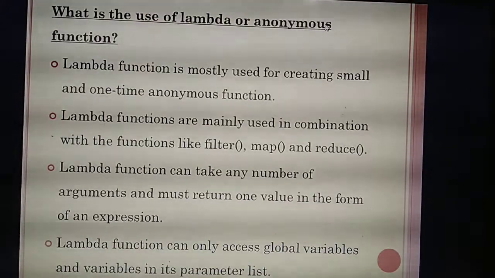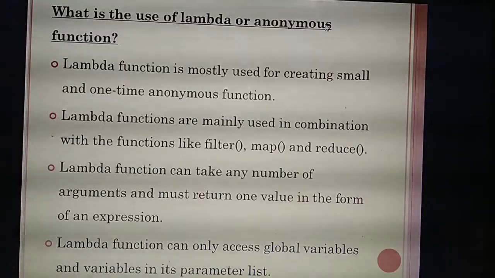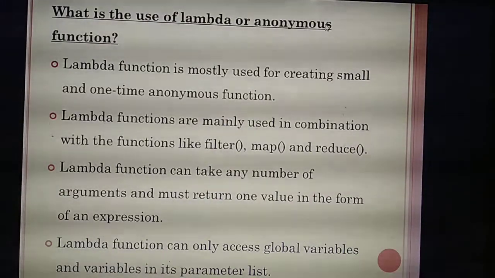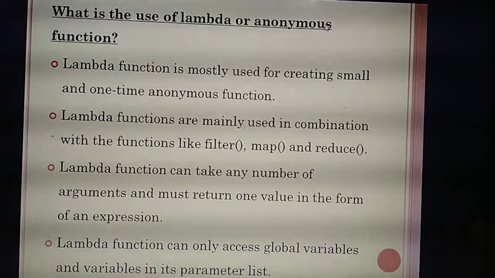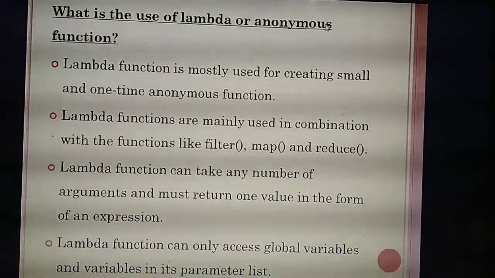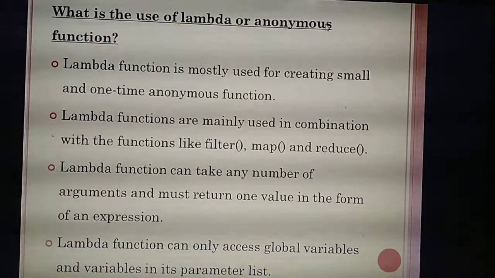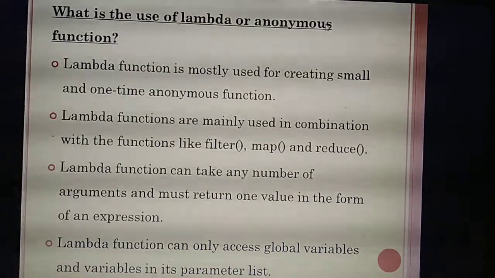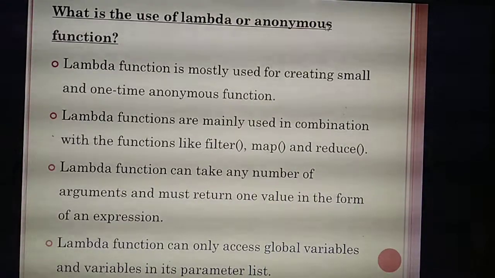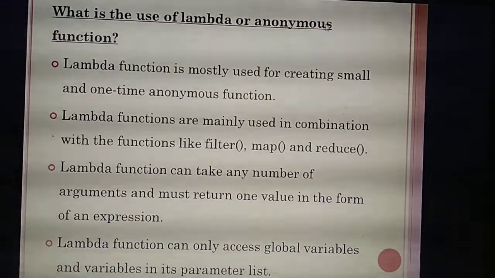Understand? Next I'll explain with one example, then you can easily understand, okay? And also the next point, it will take any number of arguments as an input, but it will return output in the form of an expression. And also the next point, it will access only global variables. Understood? A very, very important question: anonymous function and the use of anonymous function.